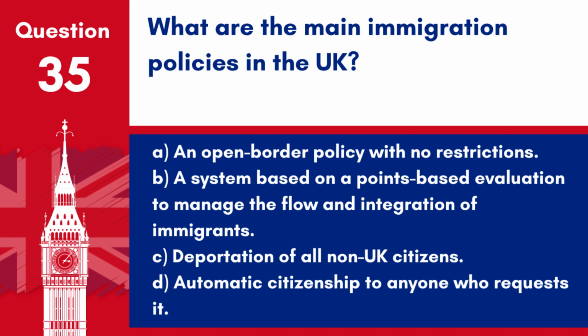D. Automatic citizenship to anyone who requests it. Answer. B. A system based on a points-based evaluation to manage the flow and integration of immigrants. This approach allows the UK to address economic, social, and security considerations effectively.